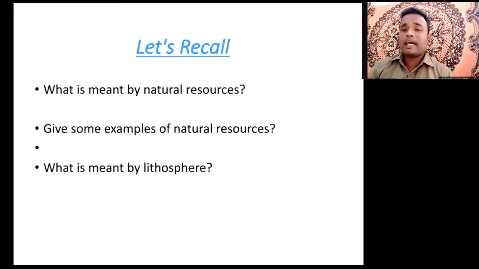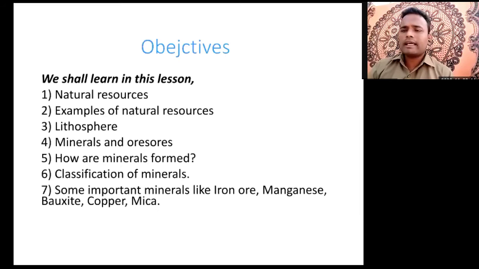But now, what are resources? Resources means the materials, the substances we are getting. Natural means we get the things from nature. There are many examples of natural resources. That is soil, then water.